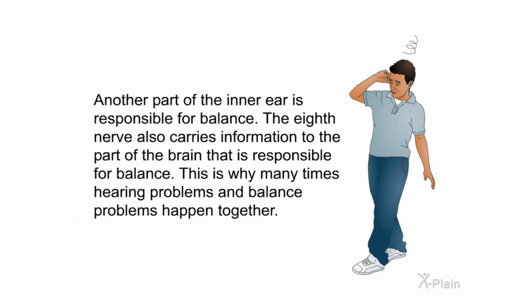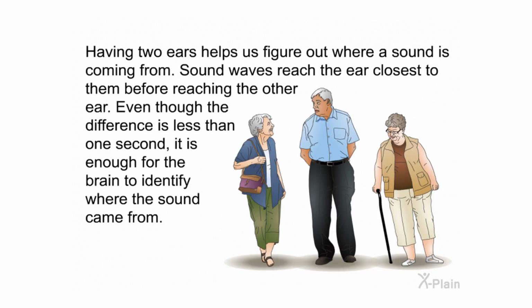Another part of the inner ear is responsible for balance. The eighth nerve also carries information to the part of the brain that is responsible for balance. This is why many times hearing problems and balance problems happen together. Having two ears helps us figure out where a sound is coming from. Sound waves reach the ear closest to them before reaching the other ear. Even though the difference is less than 1 second, it is enough for the brain to identify where the sound came from.